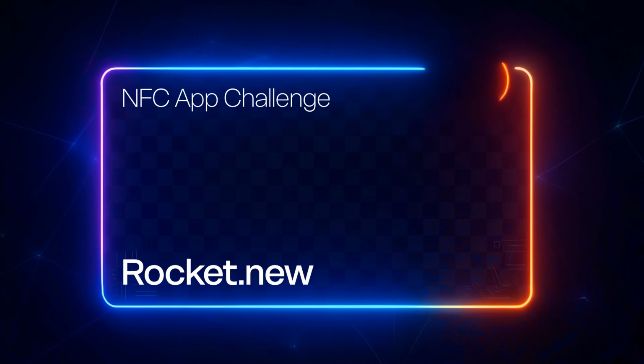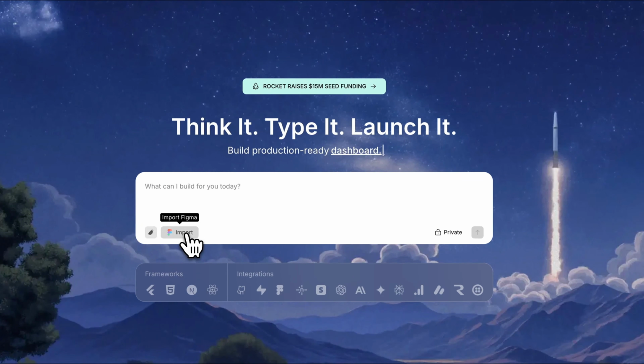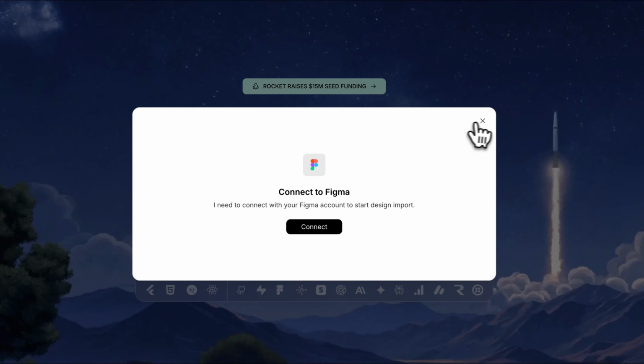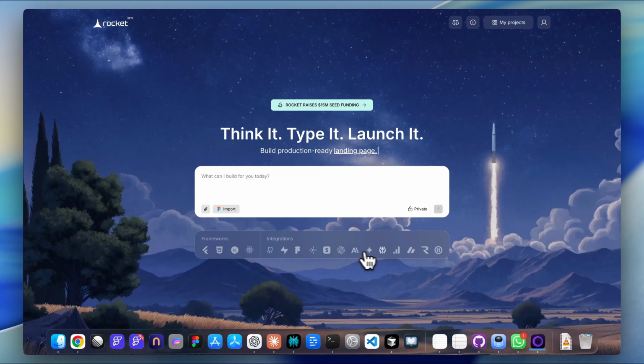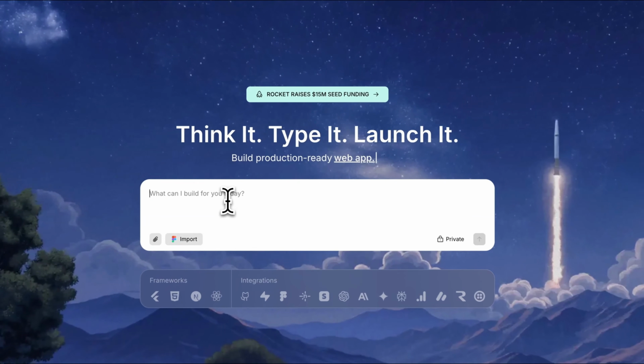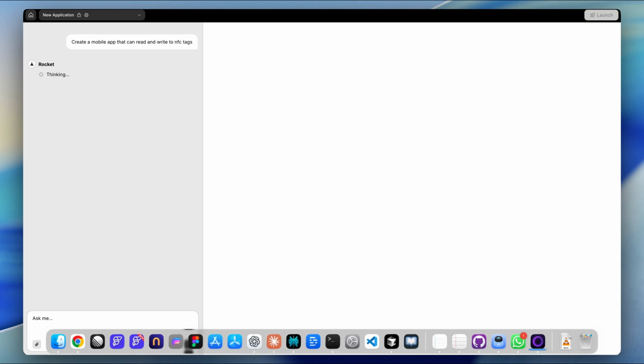Now Rocket, a newer entrant, it launched with a focus on seamless Figma to Flutter translation. Its entire premise is that design and code should be a continuous workflow, drastically cutting down UI implementation time. Since launch, Rocket has rapidly expanded the frameworks it supports. You can spin up a project in Flutter, HTML, Next.js, or React. An impressive lineup, though a few of the integrations are still marked as coming soon.